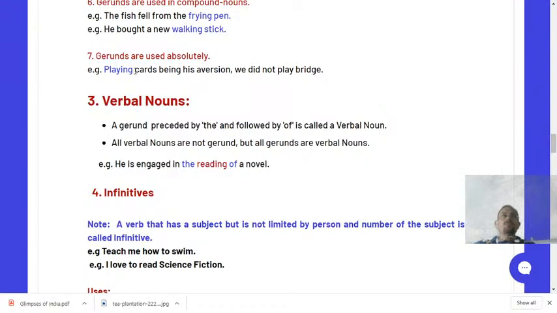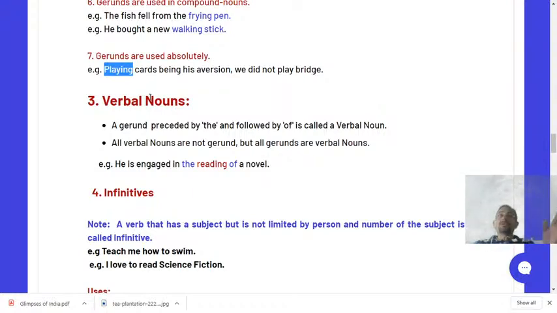It is followed by a noun. So whenever ing is followed by a noun, it is used absolutely. That particular ing form of verb which is followed by a noun can be used absolutely, and can also be called a gerund. So gerund, ing form of words used absolutely in a sentence, can be termed as gerund.